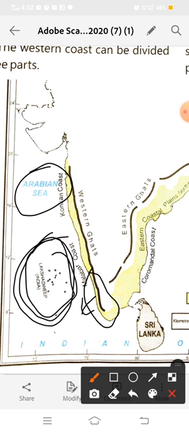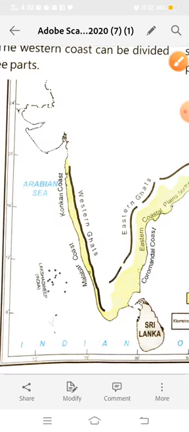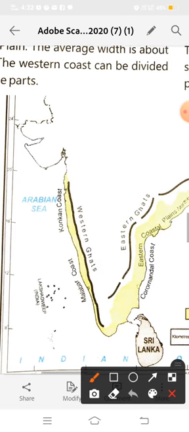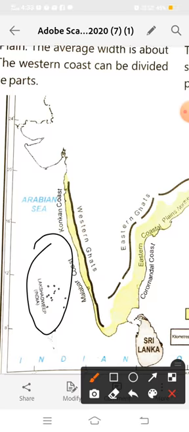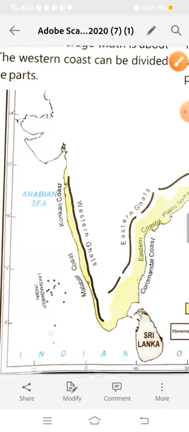Now the main crops of Lakshadweep. The main crops are rice, jackfruit, fruits and vegetables, which are grown here. Now we will read about the comparison of Lakshadweep Islands and Andaman and Nicobar Islands, which is given in your textbook here.